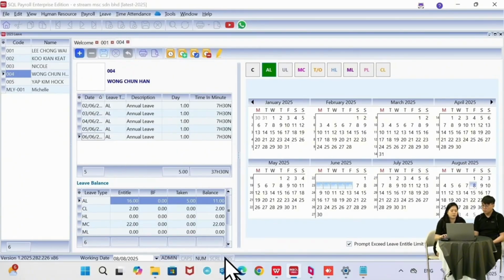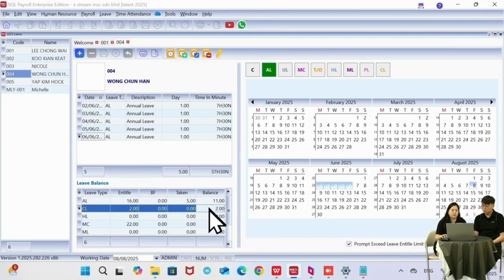Actually, at the bottom right, you can see the leave balance and the taken, right? It will update at exactly the same time also. So you can check over here if they are over the limit or not. But actually, not to worry, right? If you're over the limit, the system will inform you also.